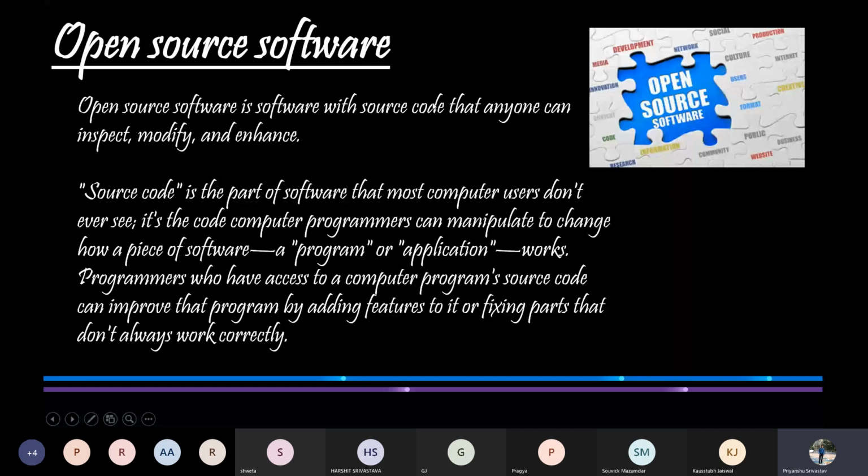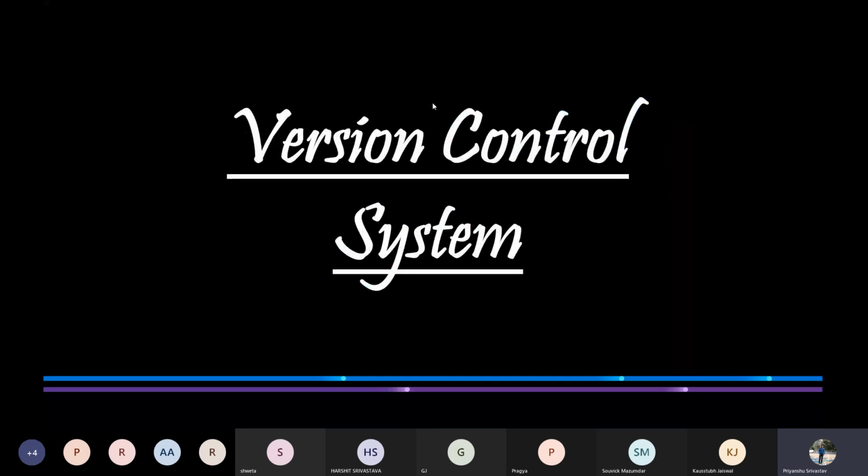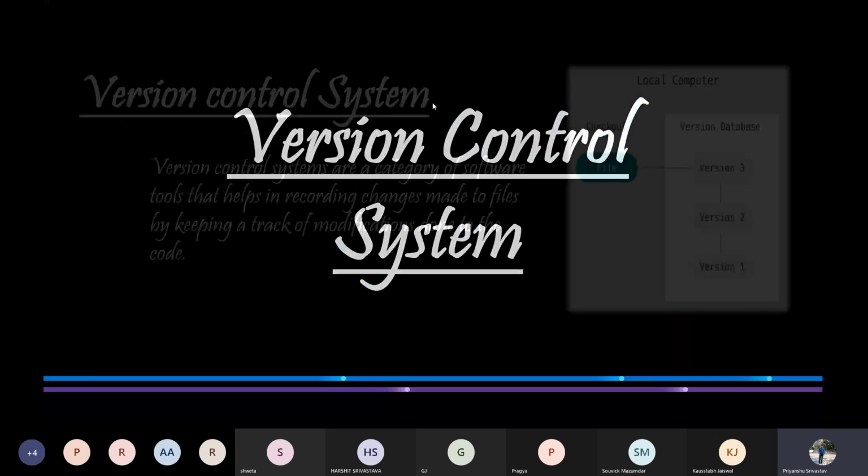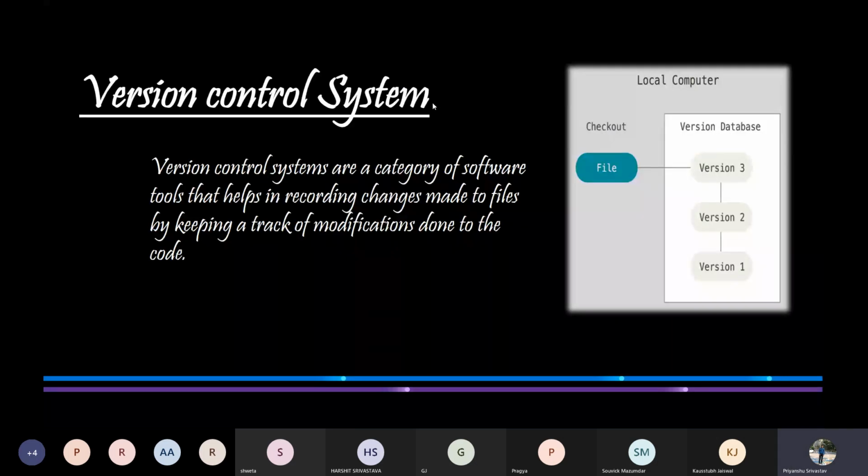Now let us move on to the second topic, that is version control system. Version control systems are basically a category of software tools that helps in recording changes made to files by keeping a track of modifications done on them. A version control system is a process management system which allows us to track the history of a collection of files. It maintains changes recorded in a file or a set of files over a large period of time. It supports creating versions, and each version captures the snapshots of the project at a certain amount of time.